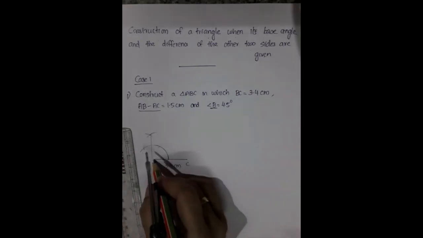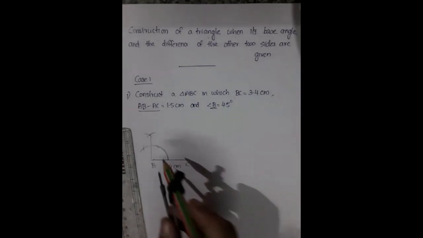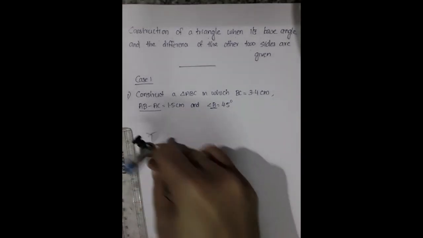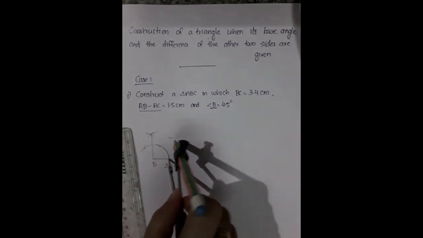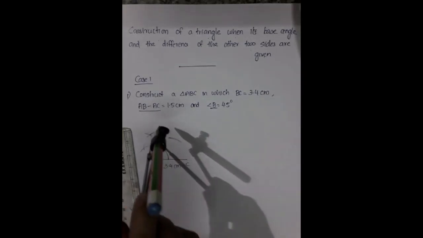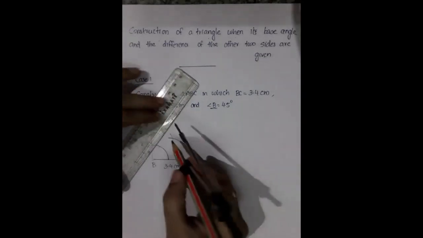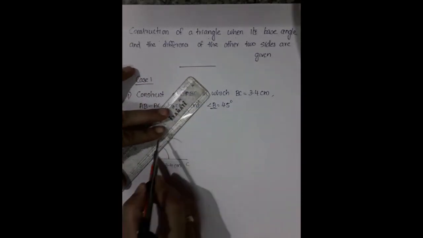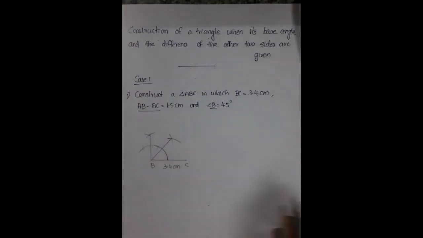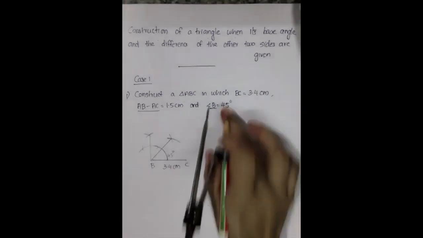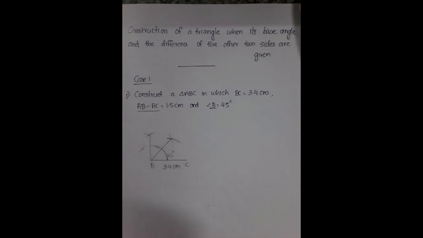Okay, but we need 45 degree. So what you have to do is measure this much portion, then one cut, another cut. So this will be 45 degree. Okay, you got 45 degree. Then B 45 degree we got, and AB minus AC.